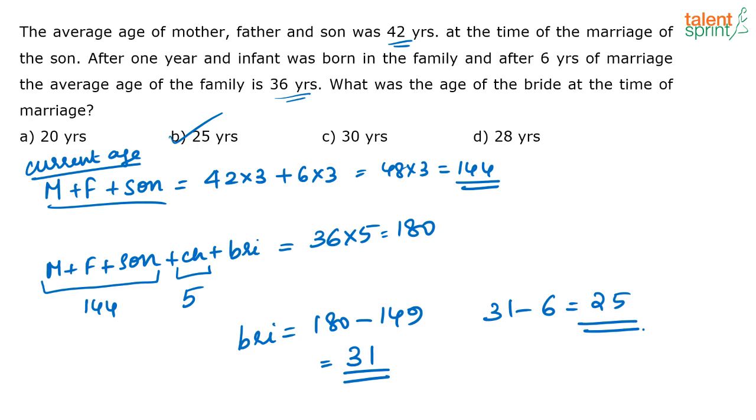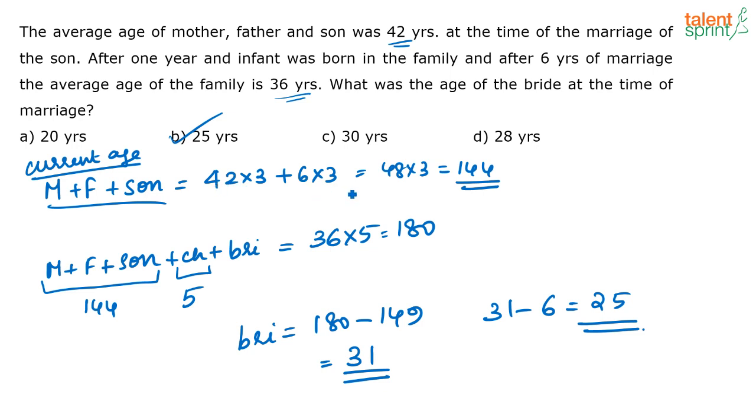Yeah, Shubham says 25. Again, Kishore, Mohan, Ravi, Neeraj. Are you getting 25 now? See, they have given the average was 42 years at the time of the marriage of the son. So their current sum of their ages is 144.